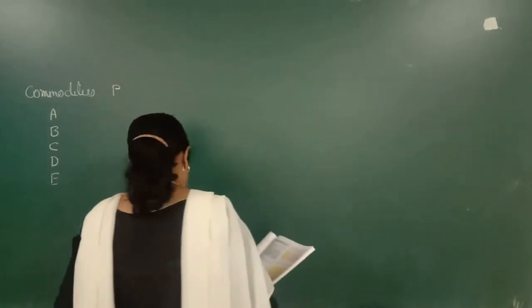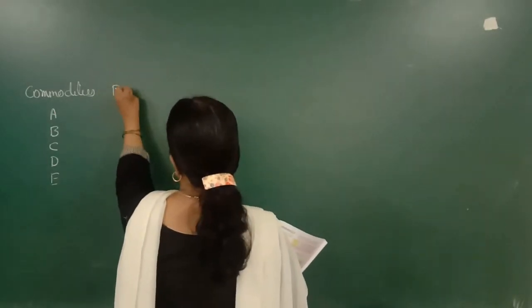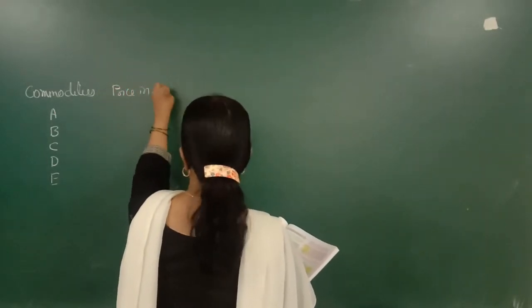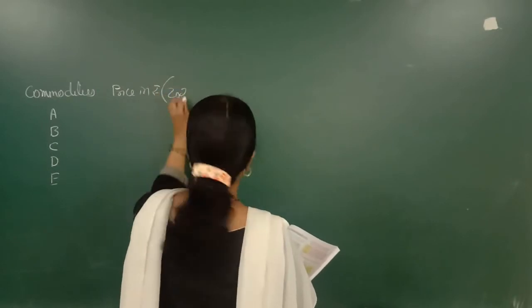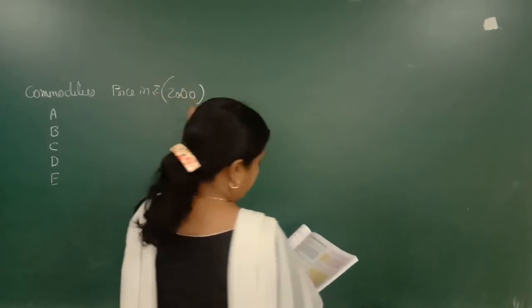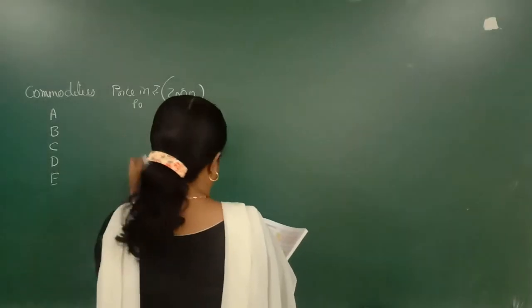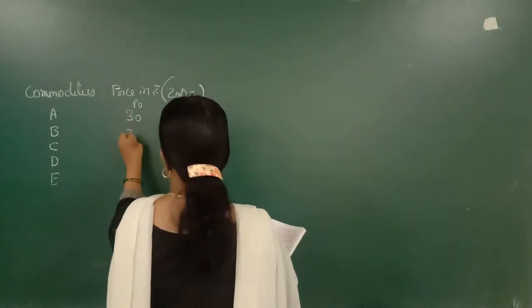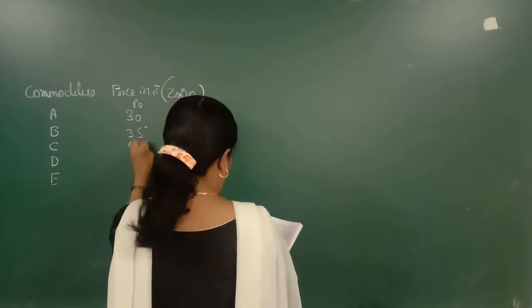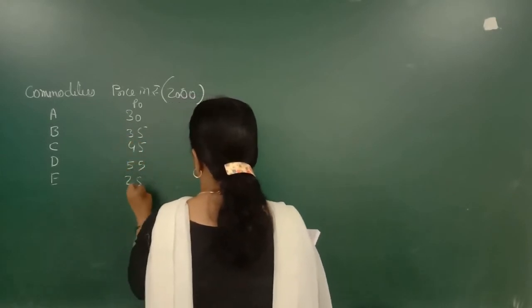Now first is price in rupees, and it is for the year 2000. Now 2000 is our base year, so we will take it as P0. It is given to be 30, 35, 45, 55 and 25.